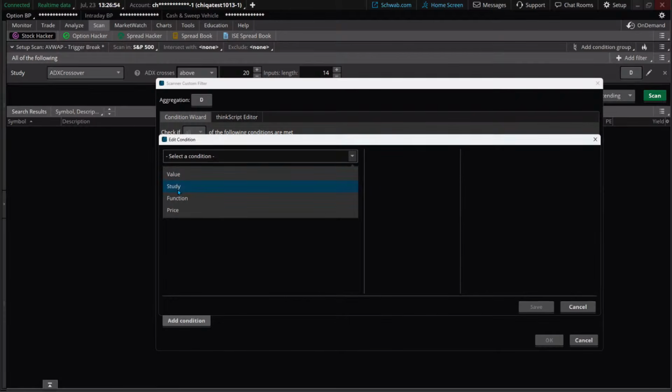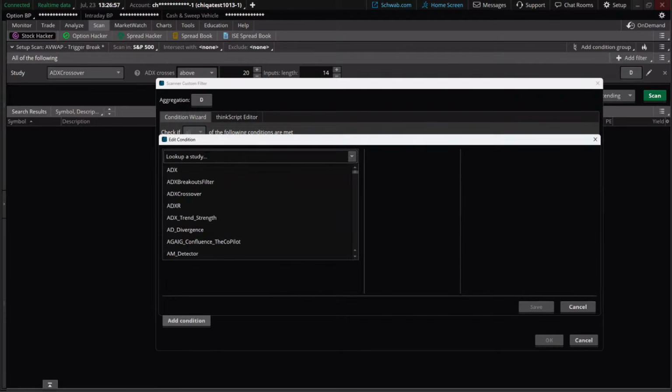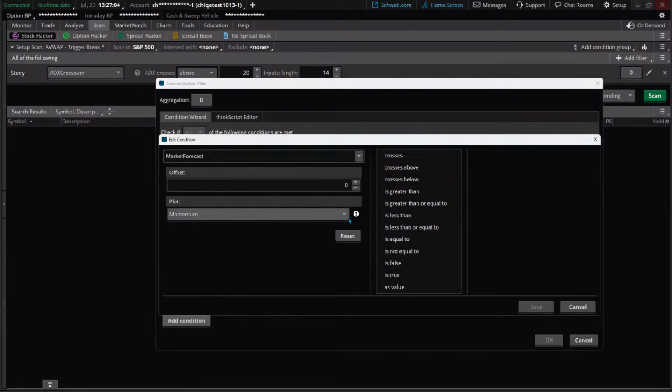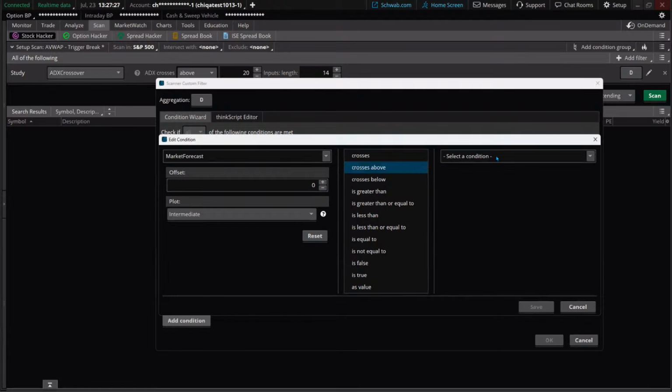But we're talking about the study itself. So we click on study, we go into market, F for forecast. Quick way just to pull it up. Once you've got it there, we need to determine that it's not the momentum near term, but it's the intermediate term line. It's really the power behind this. Where is the market forecast intermediate term line at its strongest? Well, it's above 80, but we want to see it maybe above 80 for a period of time and be able to track that. One way we can do that is it crosses above that value of 80. And here's that value right there.